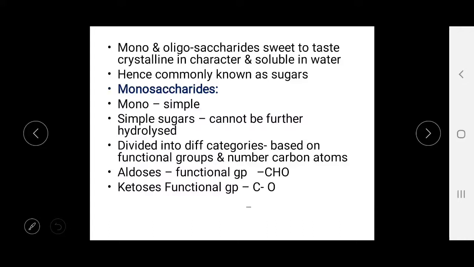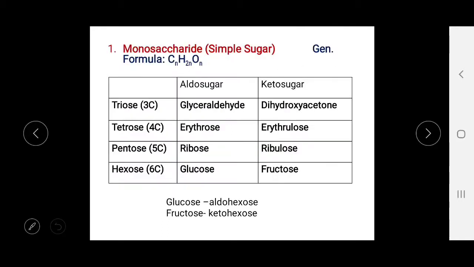The functional groups are the aldose group, CHO, and the ketose functional group, C=O. Now in aldose and ketose sugars, there are triose, tetrose, pentose and hexose. Triose means it contains 3 carbons, and tetrose means it contains a 4 carbon unit.